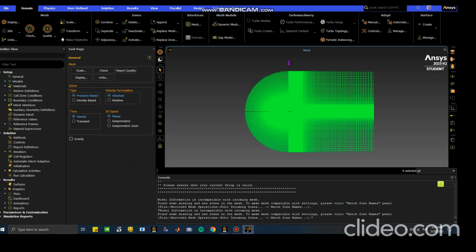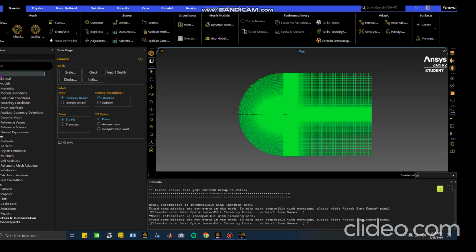Okay, after you open setup, if everything is fine, you will not get any warning or error. You might get information, I didn't, but you might. Just click OK or click X on the dialog box. Now we need to first select what type of solver we are going to use.